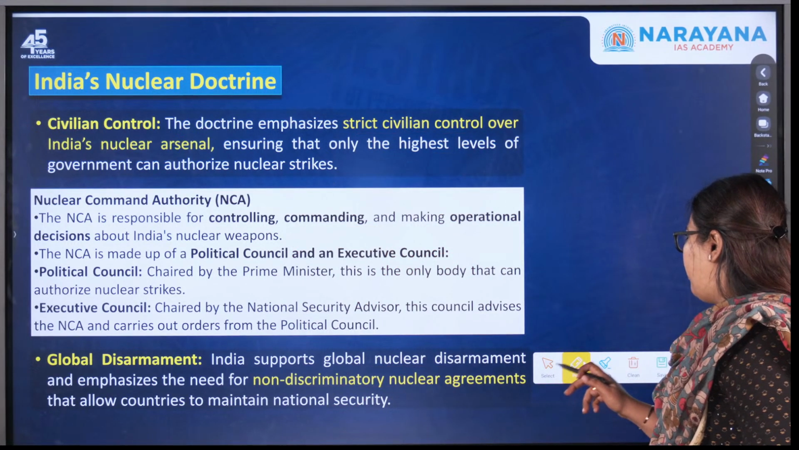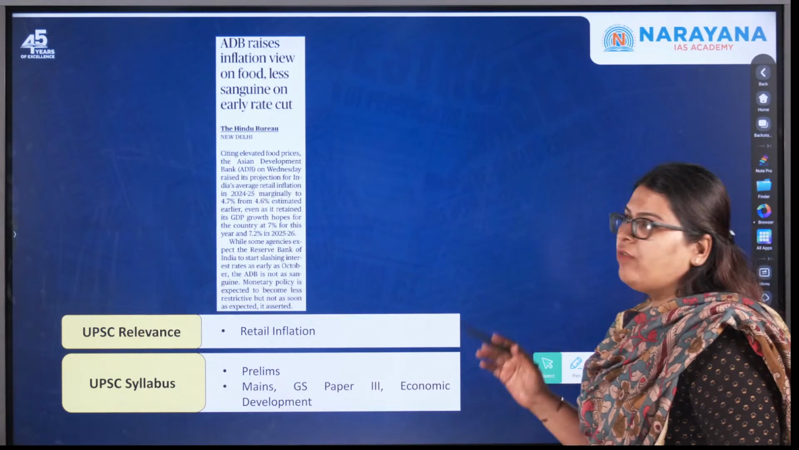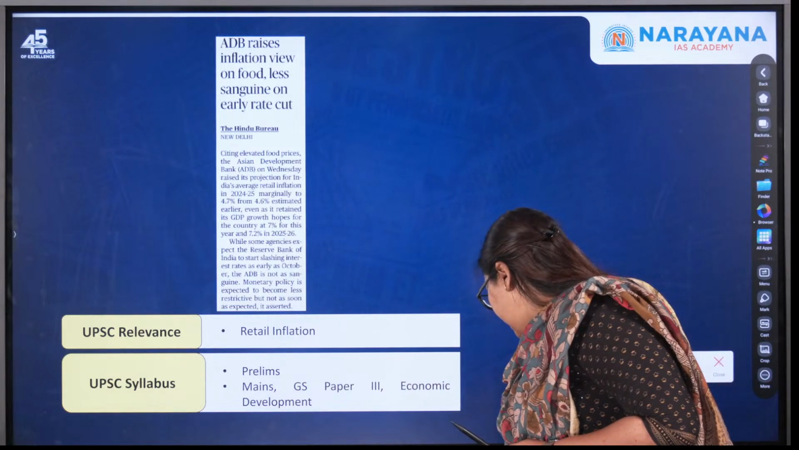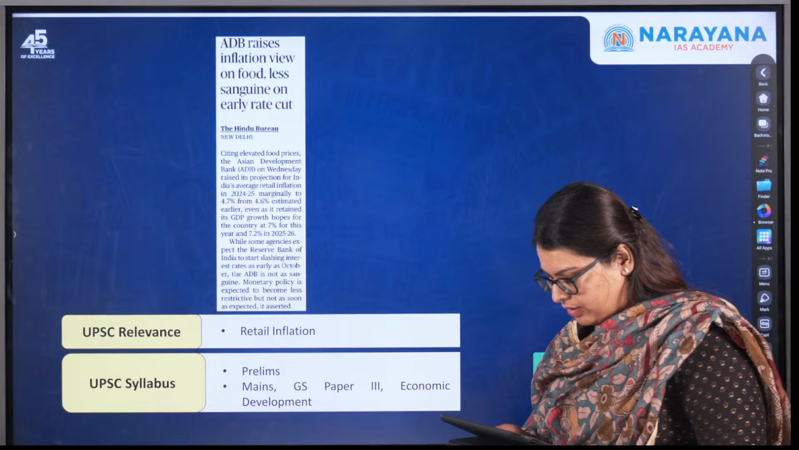Now moving forward, this is the next topic that we'll be discussing. But before that, let's look at a few of the doubts that have been raised on this particular topic.